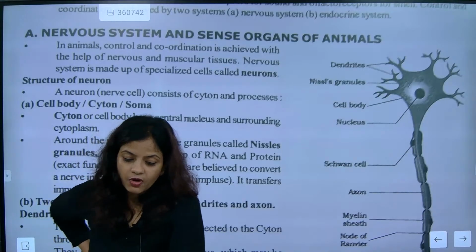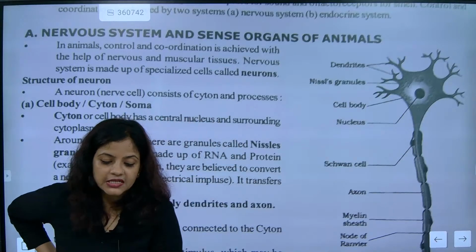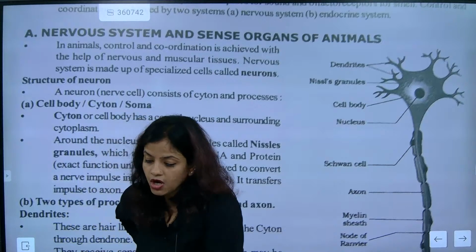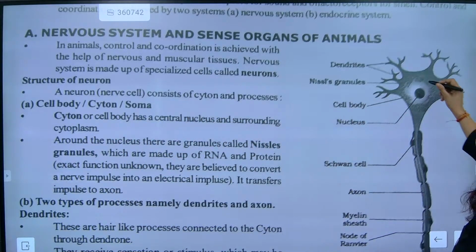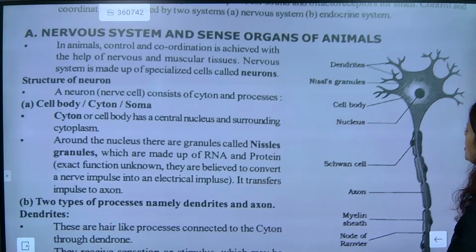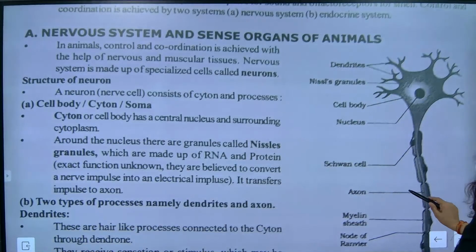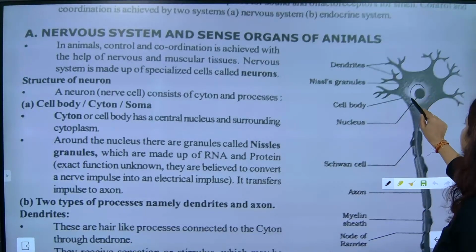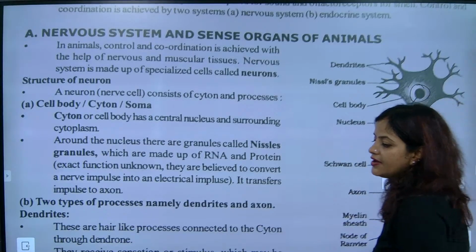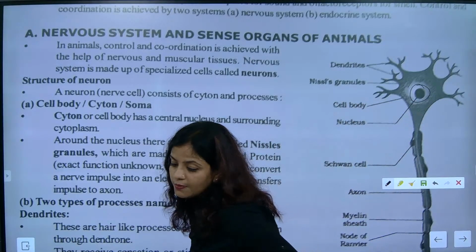Yes, I'm going to explain about it because cyton is there, dendrites are there, and axon is there. So let's talk about it. Now look at this structure. Can you see the dendrites? The dendrites do not have a nucleus. Now, can you see the cyton region has a central nucleus? The cyton has the central nucleus and it is surrounded by cytoplasm. If you see this section, this is exactly the central nucleus surrounded by cytoplasm.